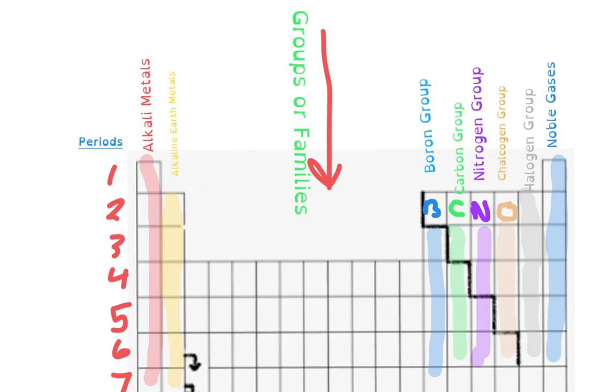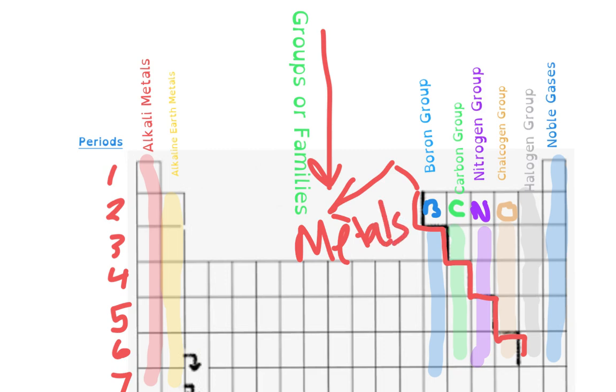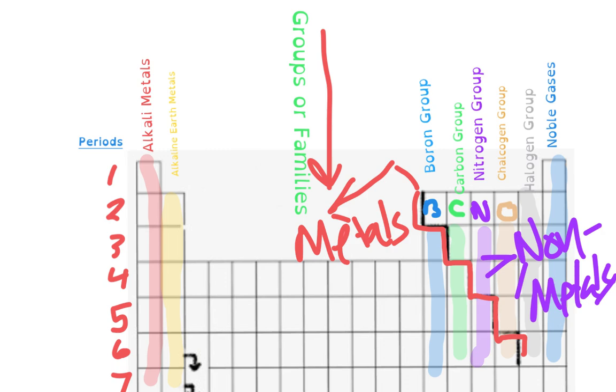So the other thing we have here, notice my black zigzag line. That is our stair-step line. And what that separates is your metals from your non-metals. Everything to the right of the staircase are non-metals, okay? They are considered to be non-metals.